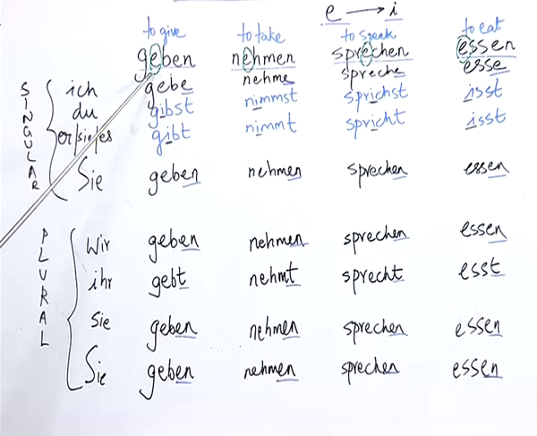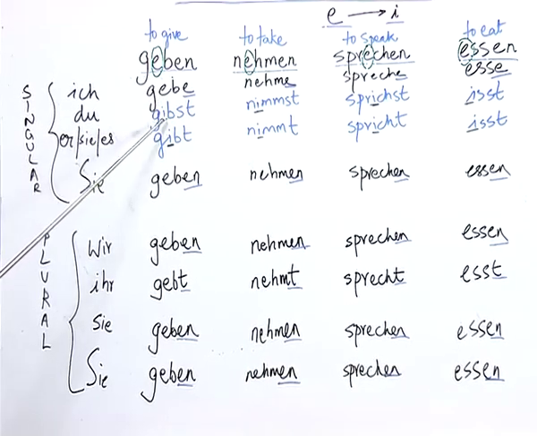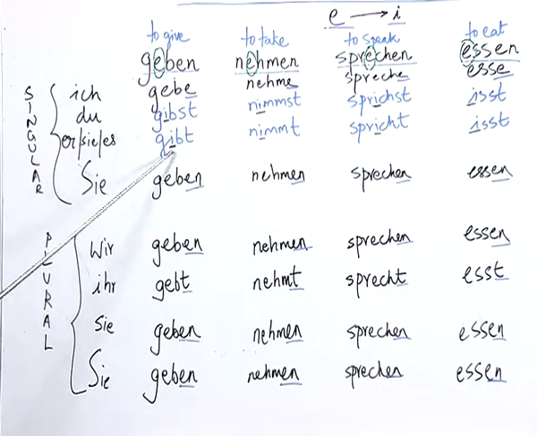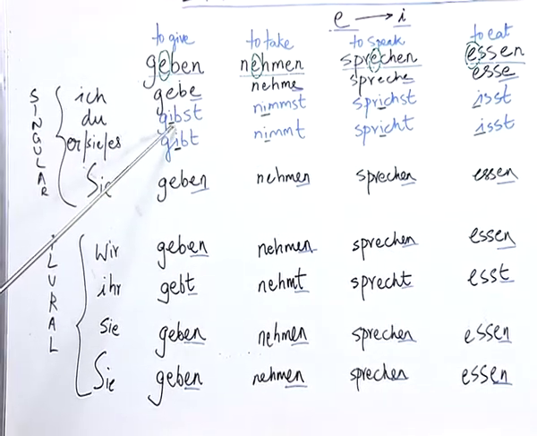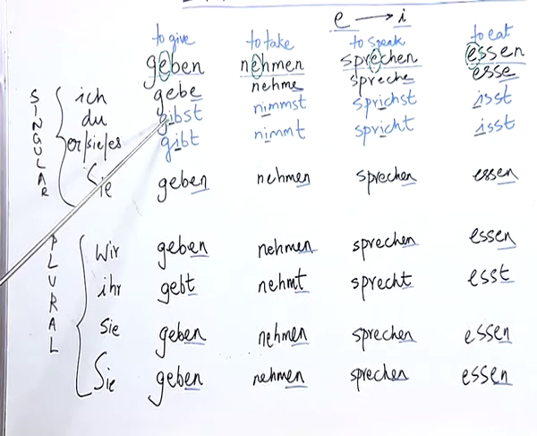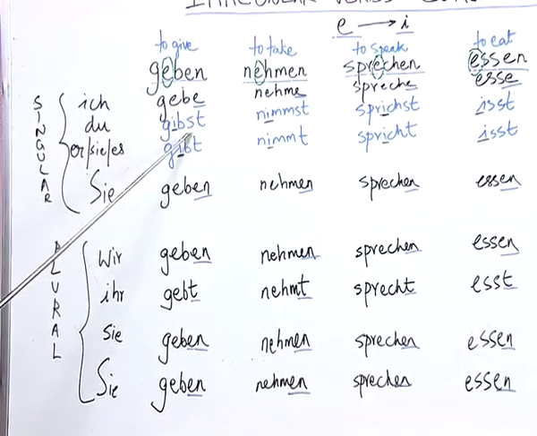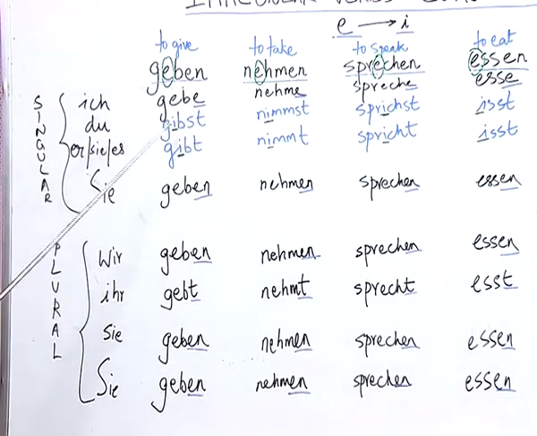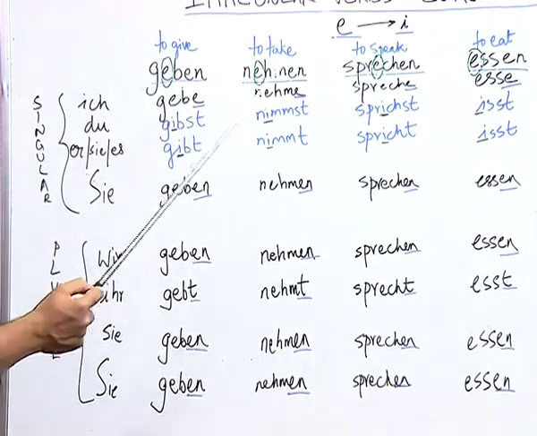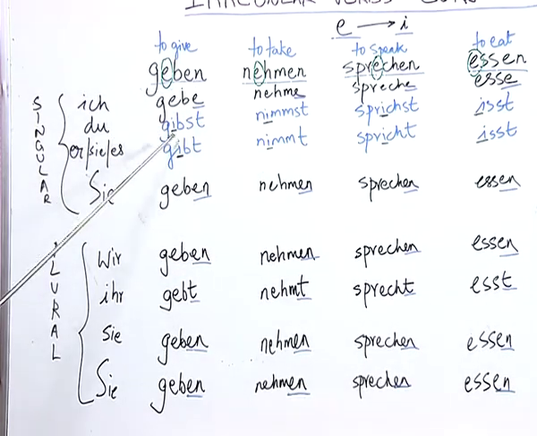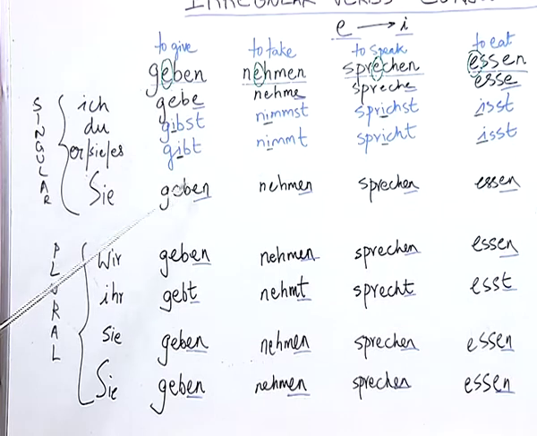So, here the vowel E is changed by the vowel I, and this pattern of conjugation where the verb undergoes a transformation in its middle part and not only at the end is a very unique feature of irregular verbs. So, the same pattern is followed for other verbs.